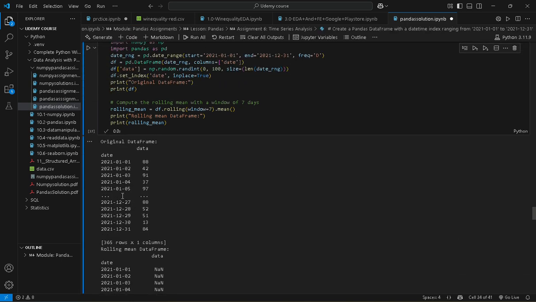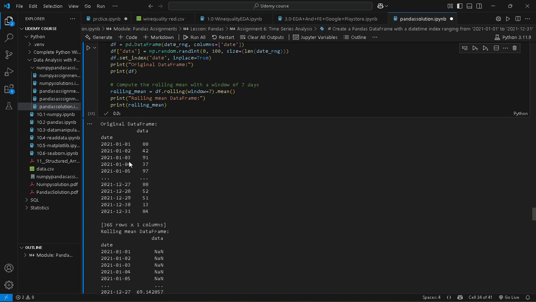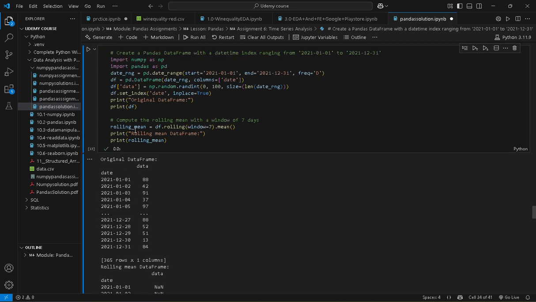So this is our original data frame from January to December 2000, and we have to compute the rolling mean with a window of 7. This means we have to calculate the mean over 7 days. Every 7 days, after the window is completed, we have to calculate the mean. So this is our rolling mean.